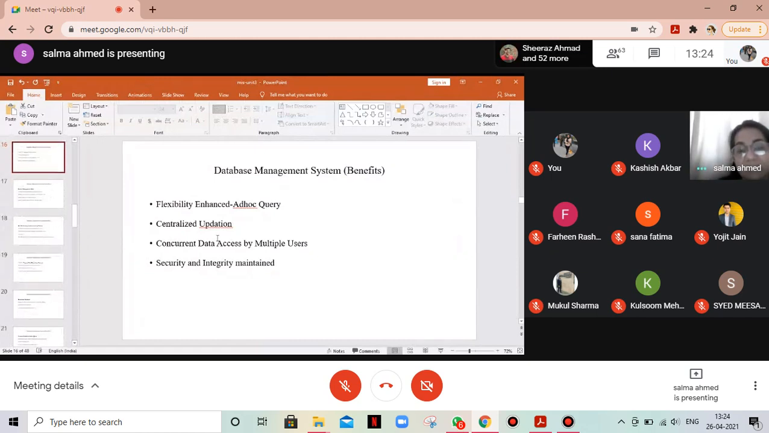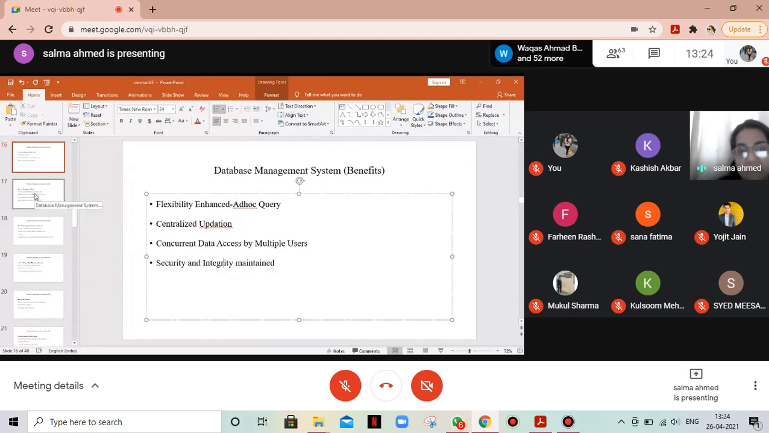Concurrent access: data access by multiple users. Since data is no more program data dependent, we have to access data from the central pool. Concurrent means there are multiple users who can access data at the same point of time. Data security and integrity is also maintained.